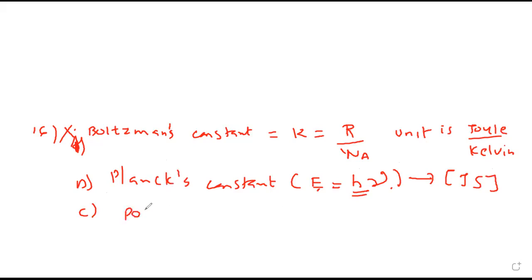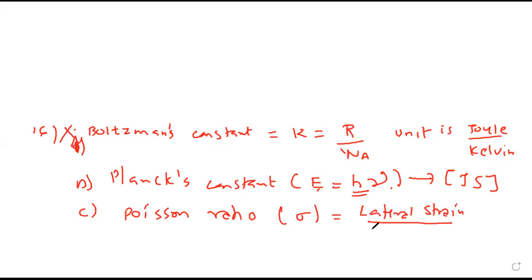Now Poisson's ratio. Even if you don't know what it is, somebody rightly said a ratio means similar quantities. Poisson's ratio is lateral strain upon longitudinal strain, which we'll study in mechanical properties of solids. Strain means change in dimension.